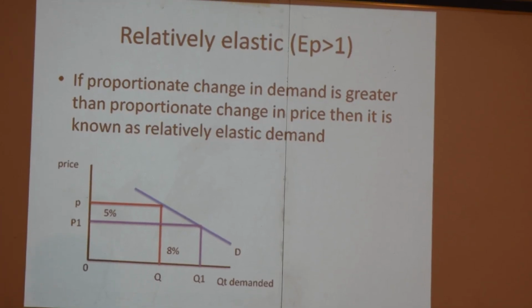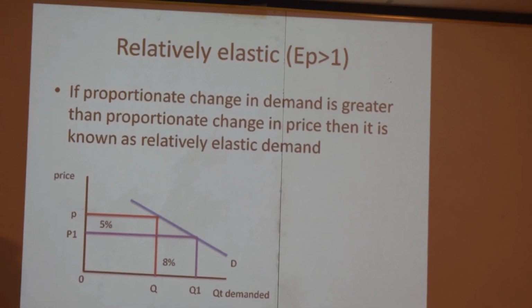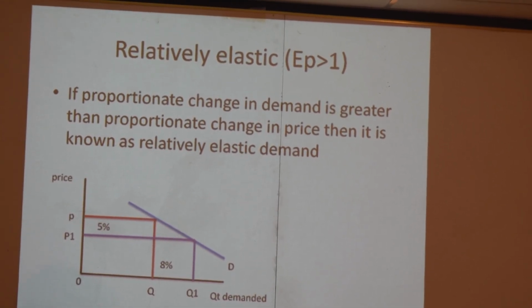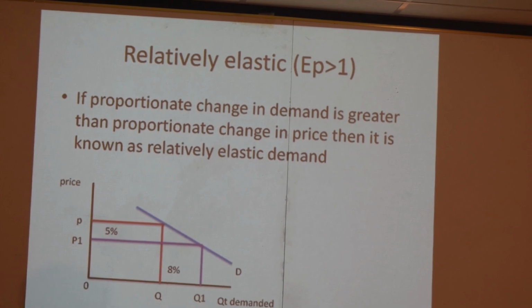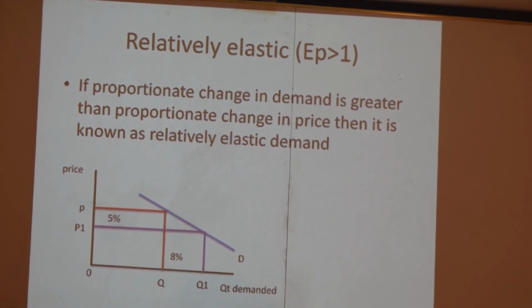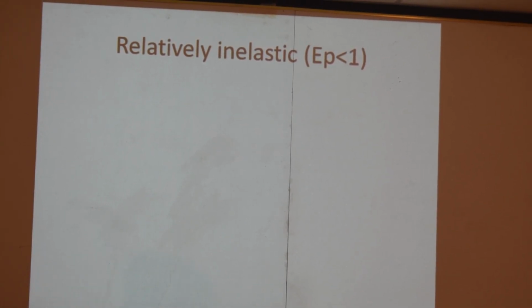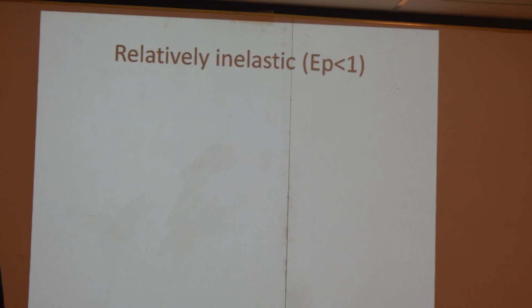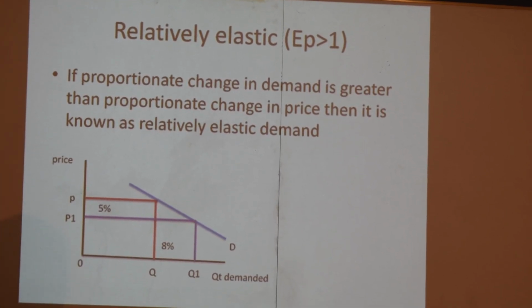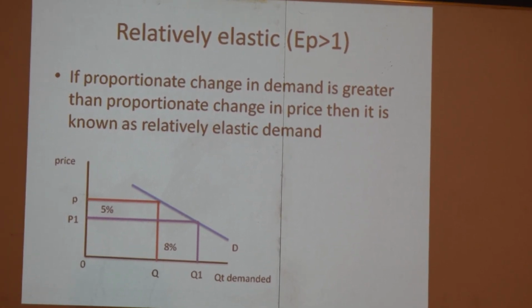And we can discuss it with the help of the given figure. Even on this figure, the price is measured along the y-axis and quantity demanded is measured along the x-axis. Suppose initially the price is OP. At that time, quantity demanded is OQ. Suppose the price is declined from OP to OP1 by this percentage. At that time, quantity demanded increases from OQ to OQ1 by the same percentage. If it happens, then this is called the situation of unitary elasticity of demand.